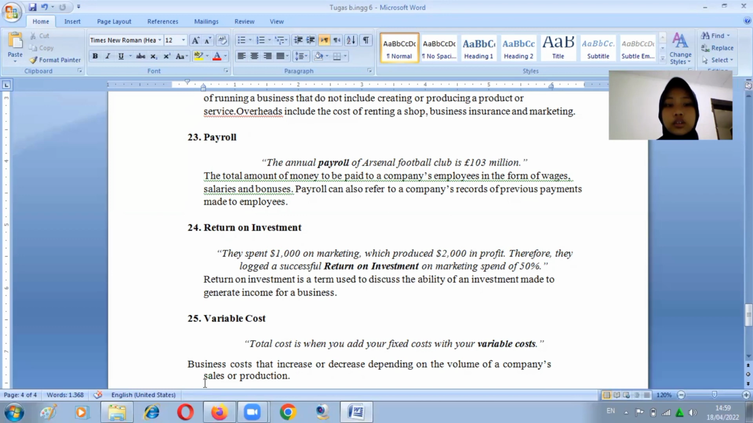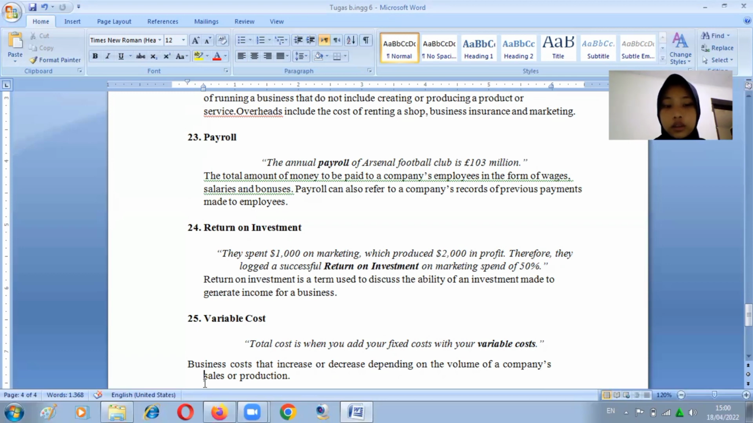24. Return on investment. They spent 1,000 on marketing, which produced 2,000 in profit. Therefore, they achieved a successful return on investment on marketing spend of 50%. Return on investment is a term used to describe the ability of an investment made to generate income for a business.